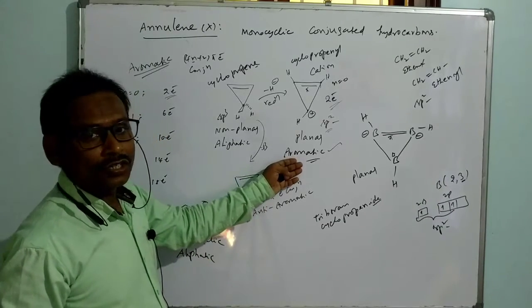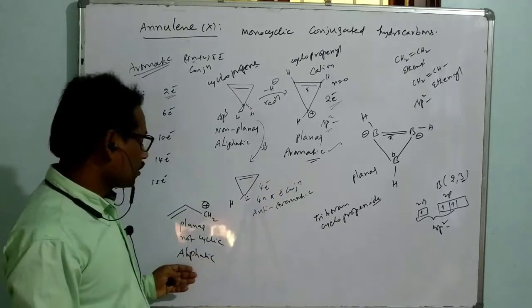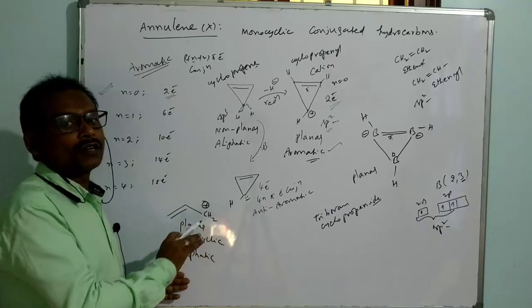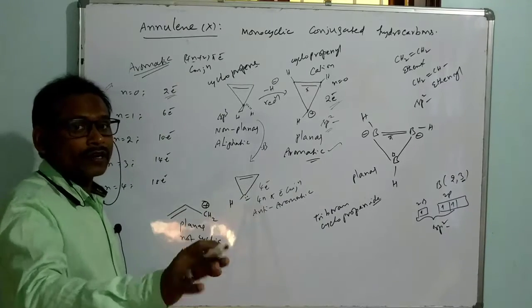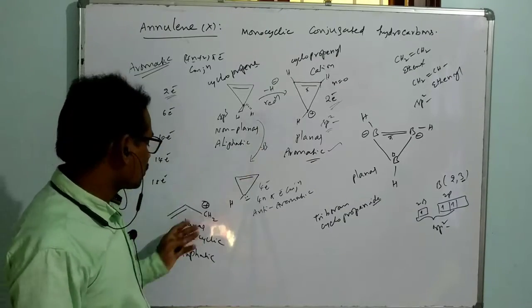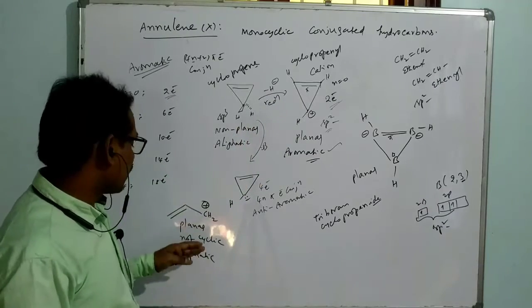A cyclic conjugation is needed in order to attain aromaticity. This one is an open chain conjugation, just a part of the open chain conjugation. That's why it does not reach aromatic, it reaches aliphatic. So if you compare this and this, which is more stable? This one is more stable. Aromatic is more stable than aliphatic.